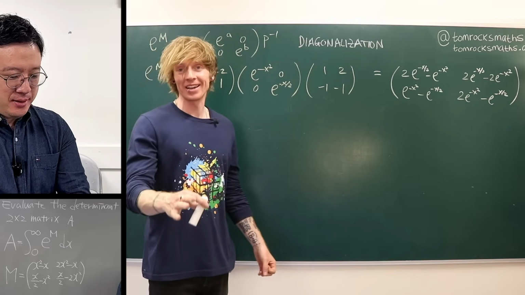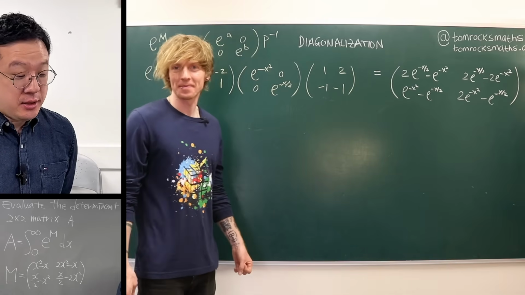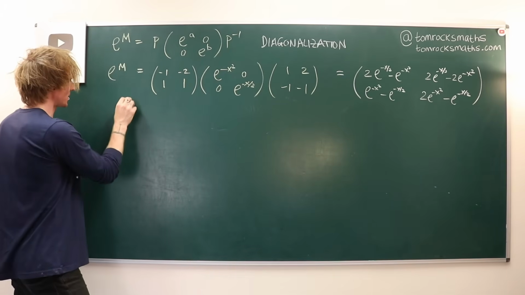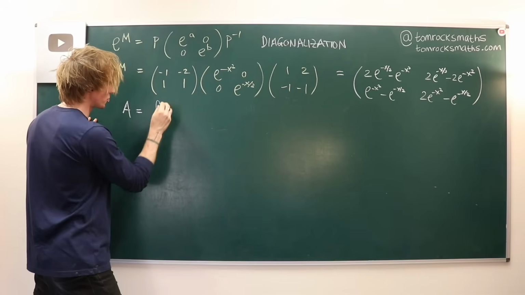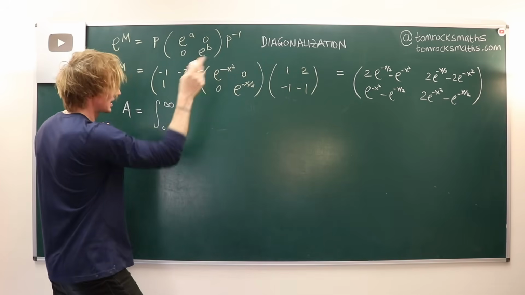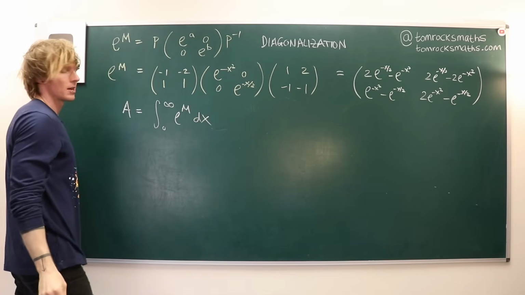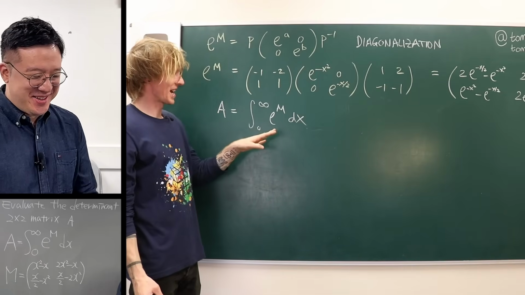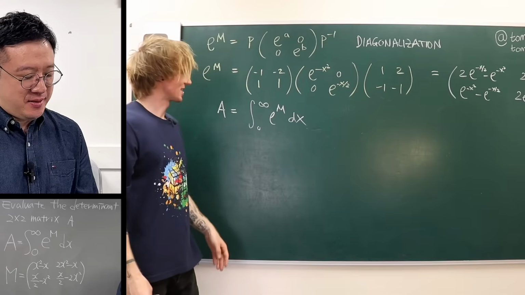So it's been a while, but I think I have to integrate this, PK, is that correct? Yes, all looking good. Okay, so I think we said the matrix A was equal to the integral from 0 to infinity of e to the M dx. Right, so not only do we have a matrix involving exponentials, we now have to integrate this.